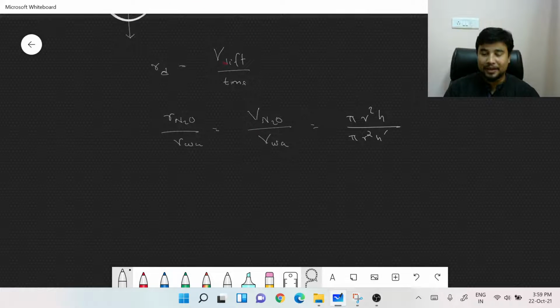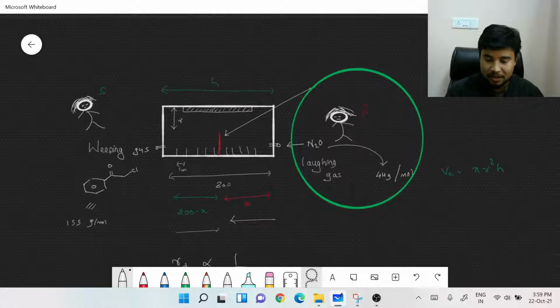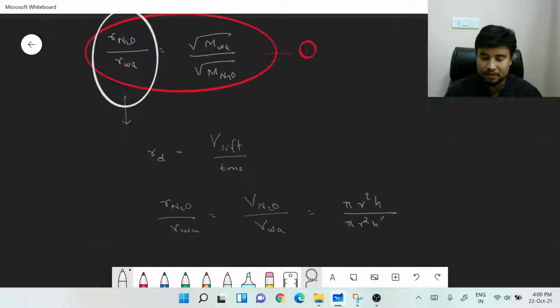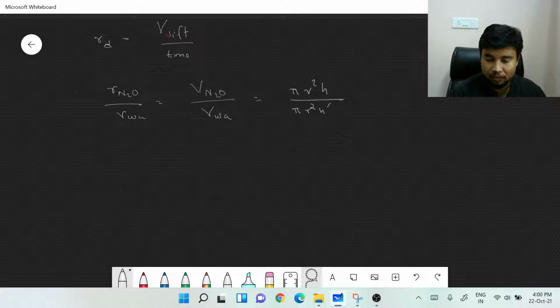Coming back to the point, so you have to know what this h is, right? So this here is one of the h, and this would obviously be h dash, right? You already have the radius equal on both sides. So we got an equation over here, pi r square got cancelled out, h is x, and this is 300 minus x.